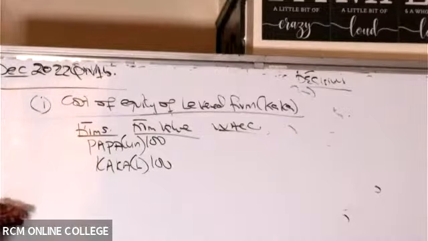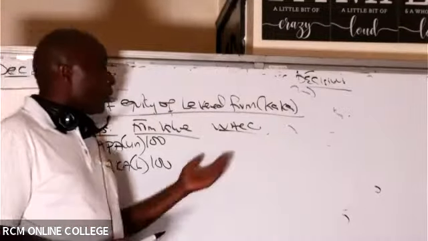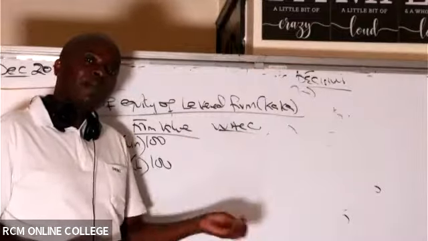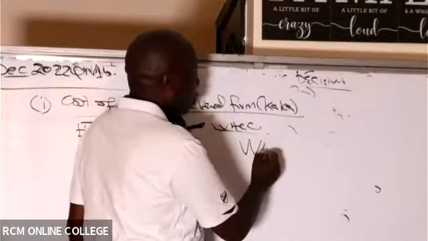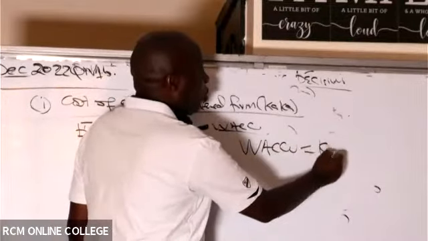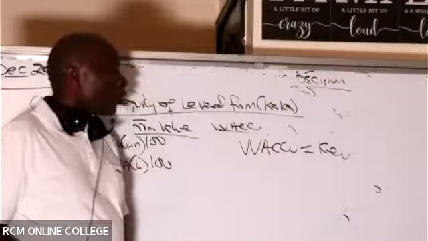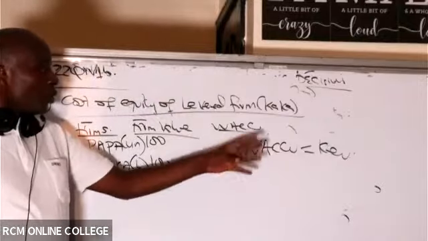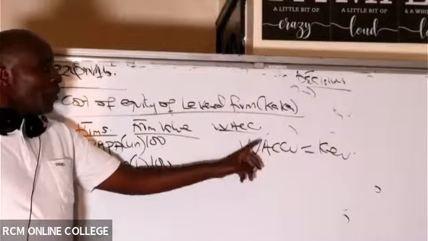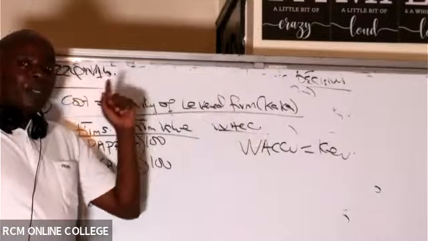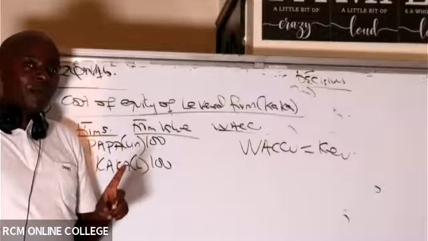There is this one concept that you must always remember, and it's a free mark, really. That always WACC equals KU. Meaning that WACC of an unlevered firm will always be equal to cost of equity of the unlevered firm.